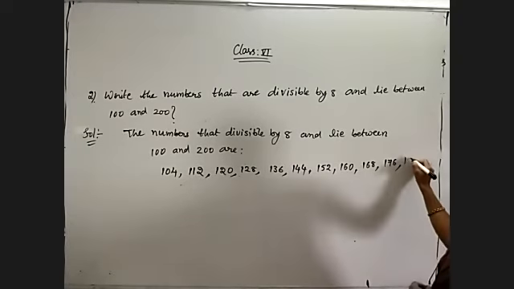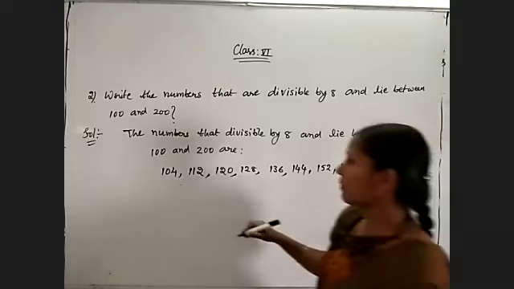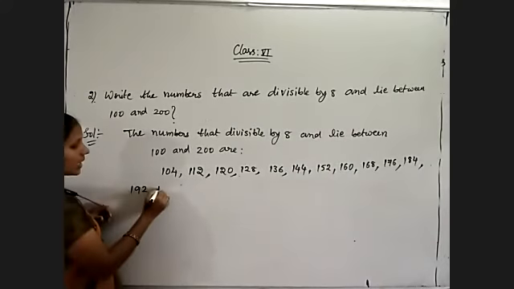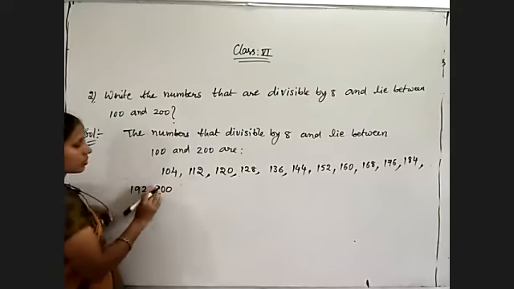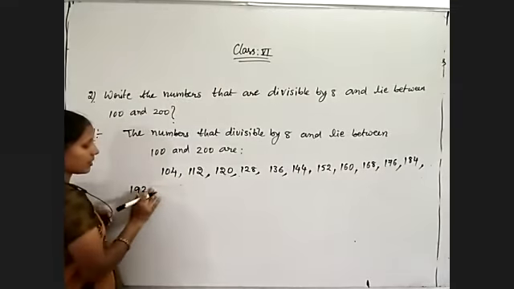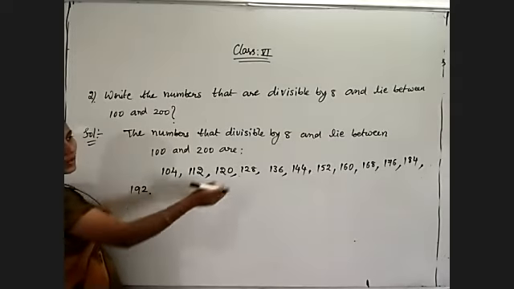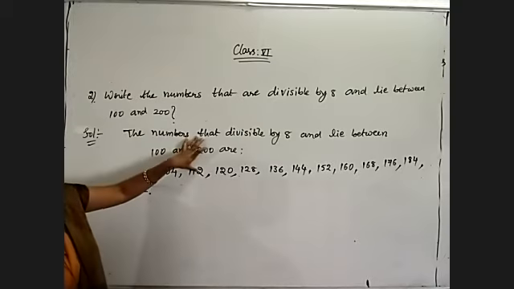176 plus 8, 184. And 184 plus 8, 192. 192 plus 8, 200. They are saying between, so 200 we shouldn't consider. So 1, 2, 3, 4, 5, 6 like that. These many numbers are divisible by 8 between 100 and 200.